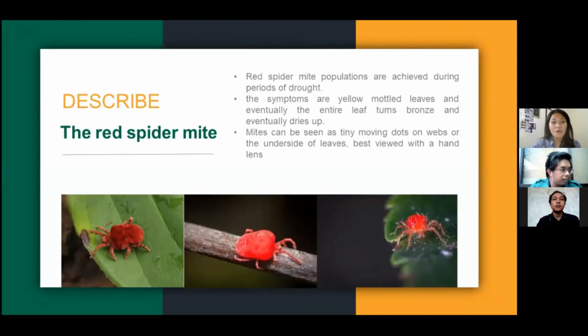And then the second one is the red spider mite. These pest populations are highest during periods of drought, and the symptom from this pest is yellow mottled leaves, and eventually the entire leaf turns bronze and dries up. Mites can be seen as tiny moving dots on webs or the underside of leaves, best viewed with a hand lens.